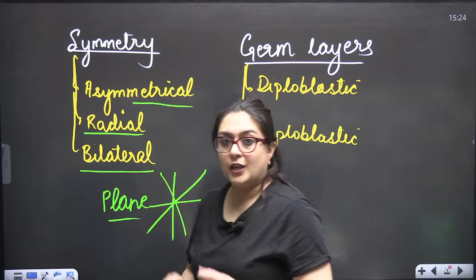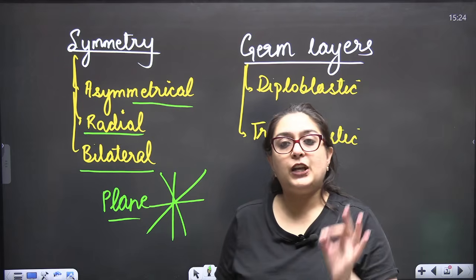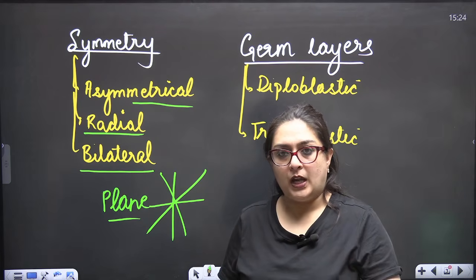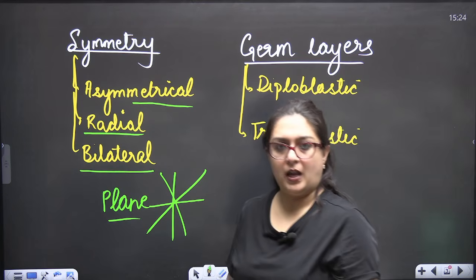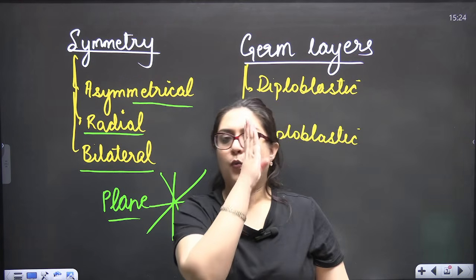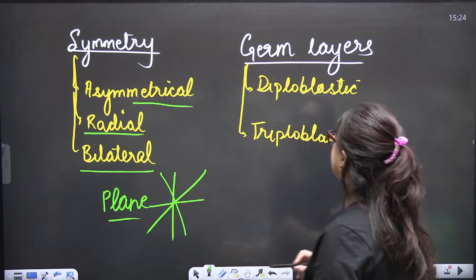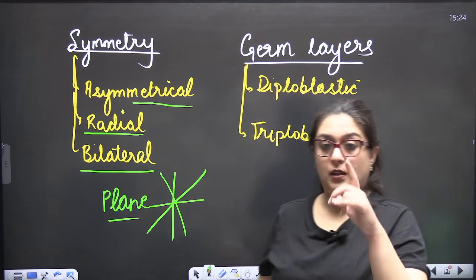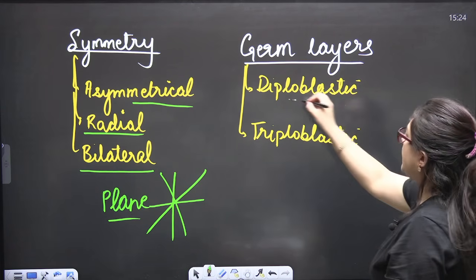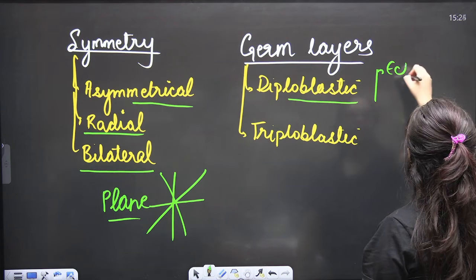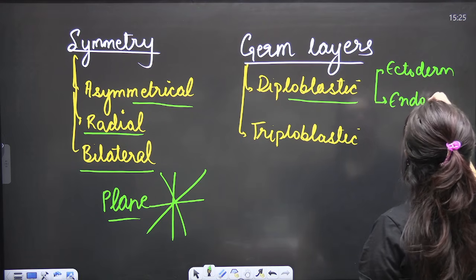Radial symmetry means the organism can be divided into two halves from more than one plane. But when we are dealing with bilateral symmetry, the organism is always cut from the main central axis, the longitudinal plane, and the body is divided into two equal halves. One eye, right eye, left eye, nose divided, ears divided. Okay. Germ layers. Germ layer means the embryo is going to adopt layers. So if the layers are of two types, meaning outer ectoderm and inner endoderm, there are two layers only.